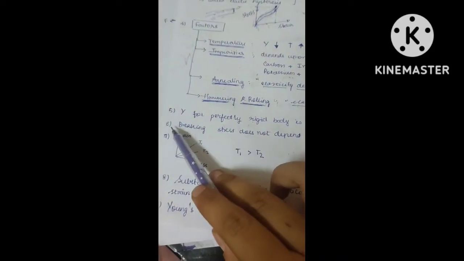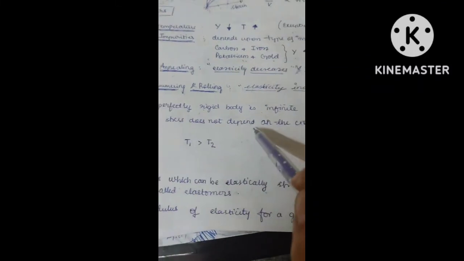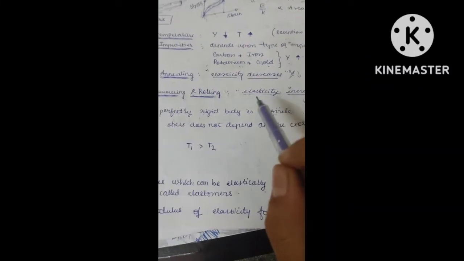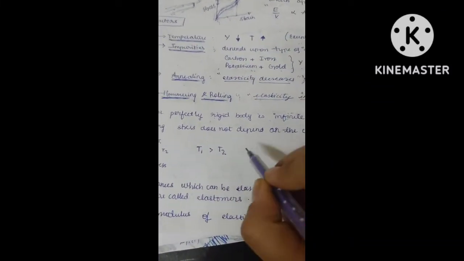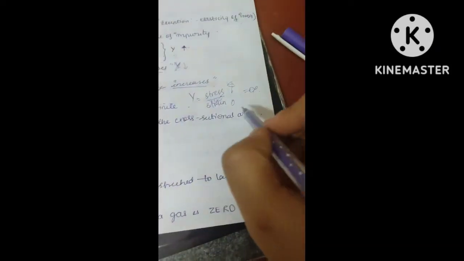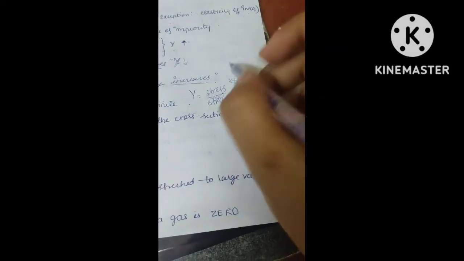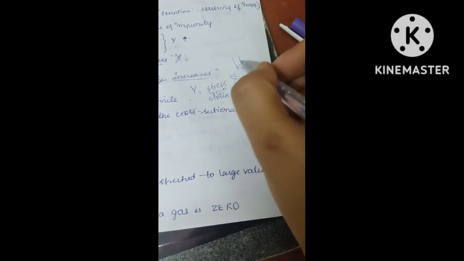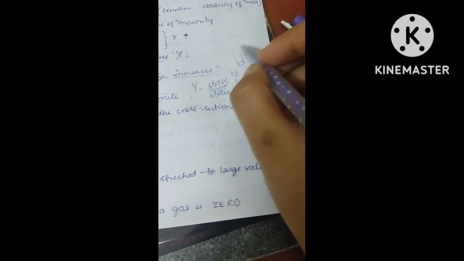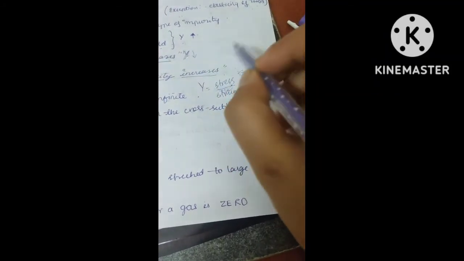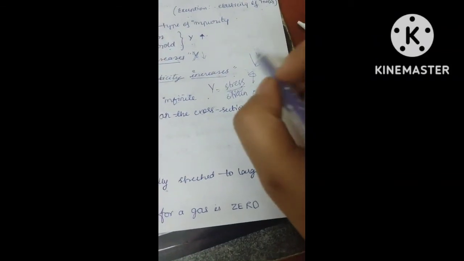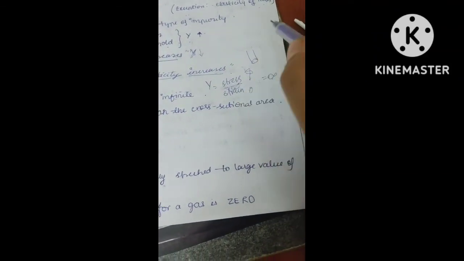Next, the sixth point is that breaking stress does not depend upon the cross section or area of the wire. For example, this is your wire. At a particular stress, this wire will break. So the stress at which this wire breaks is called breaking stress.